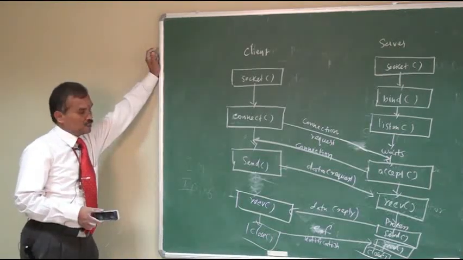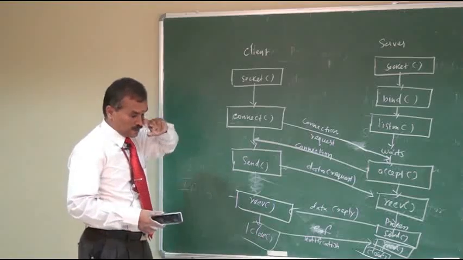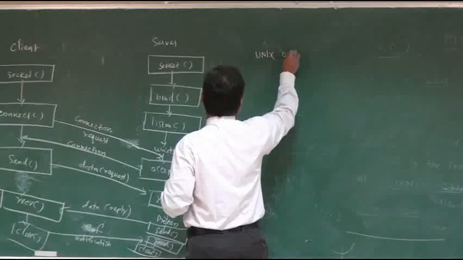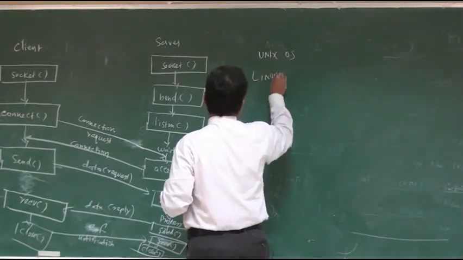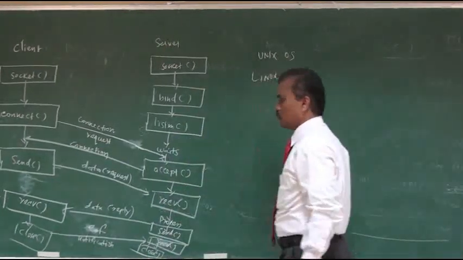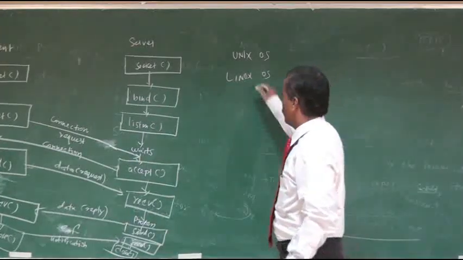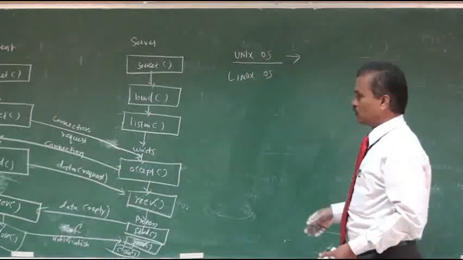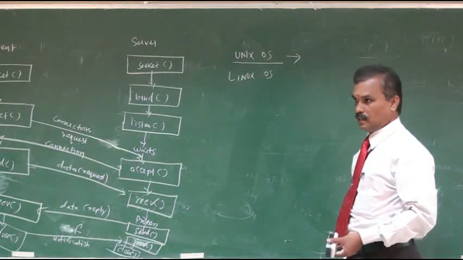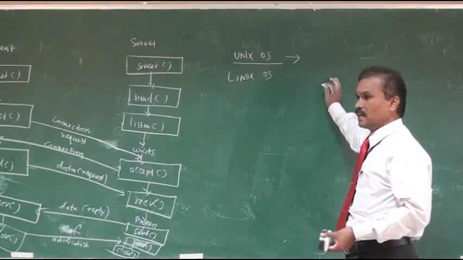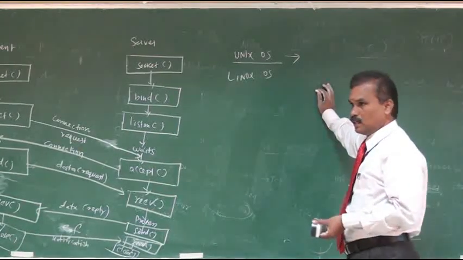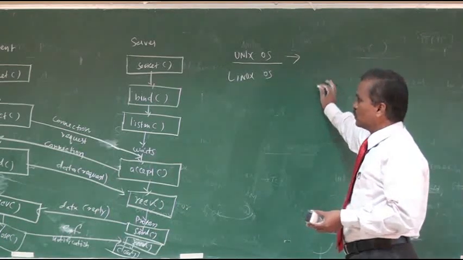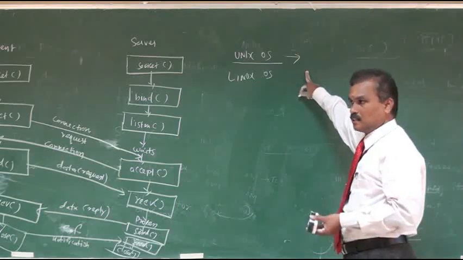These are the system calls available in the Unix operating system, or you can call it the Linux operating system. You know that Unix is a multi-user, multi-process operating system. Multiple processes can run at the same time, and more than one user can log in to the Unix system at the same time.